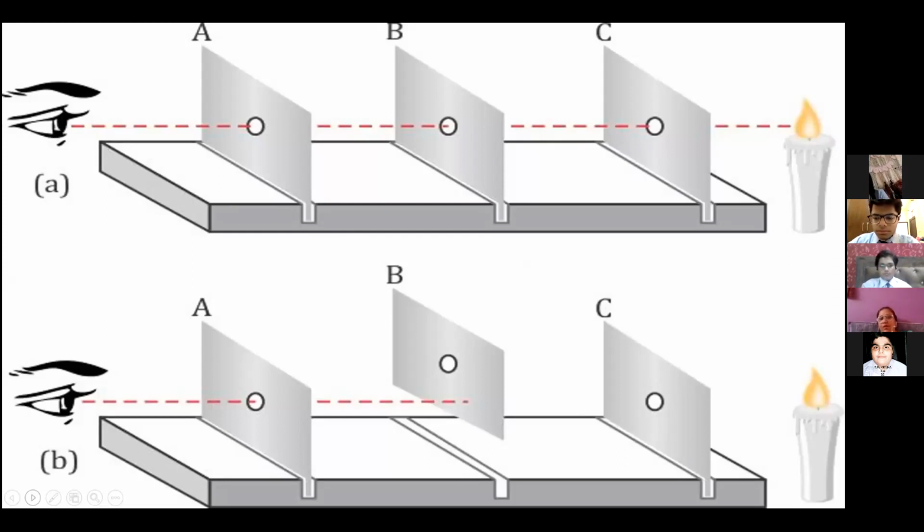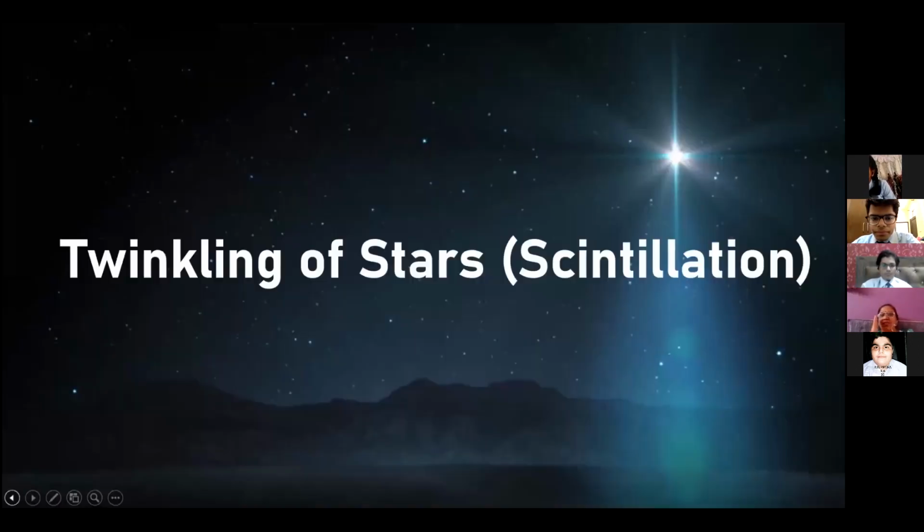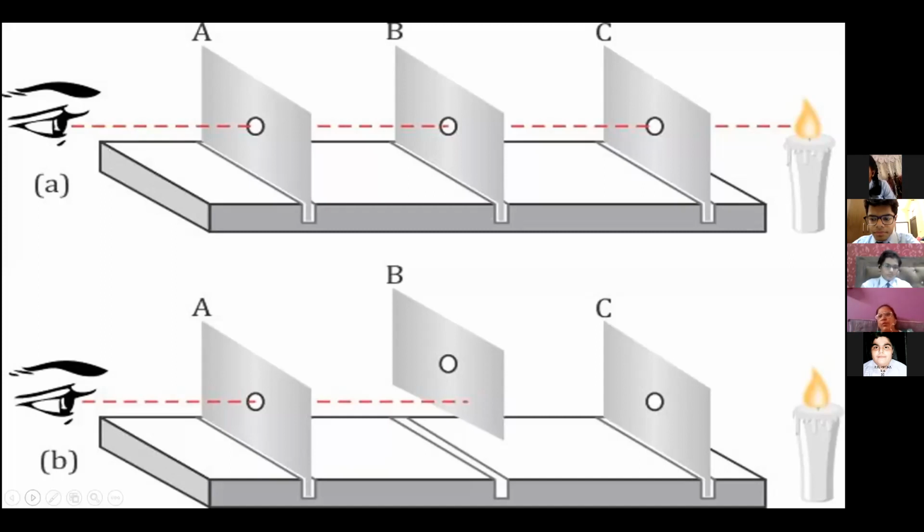But suppose we make another cardboard and keep it in the center position, and the height of the hole is a little bit higher than the A and C holes, then you will see that we will not be able to observe the candle flame. Why? So the conclusion of this was that light travels in a straight line. Human beings can see light which is traveling in a straight line. So that we have learned here, right?